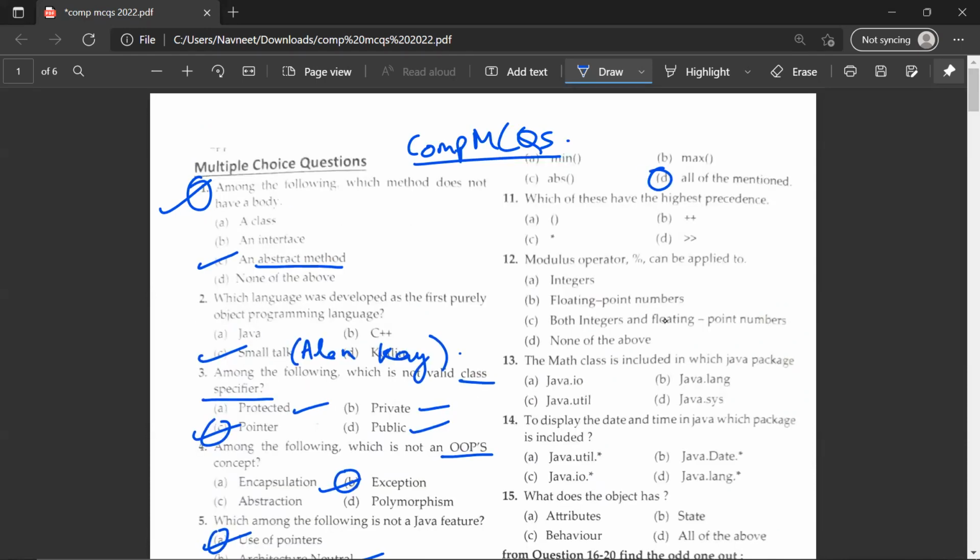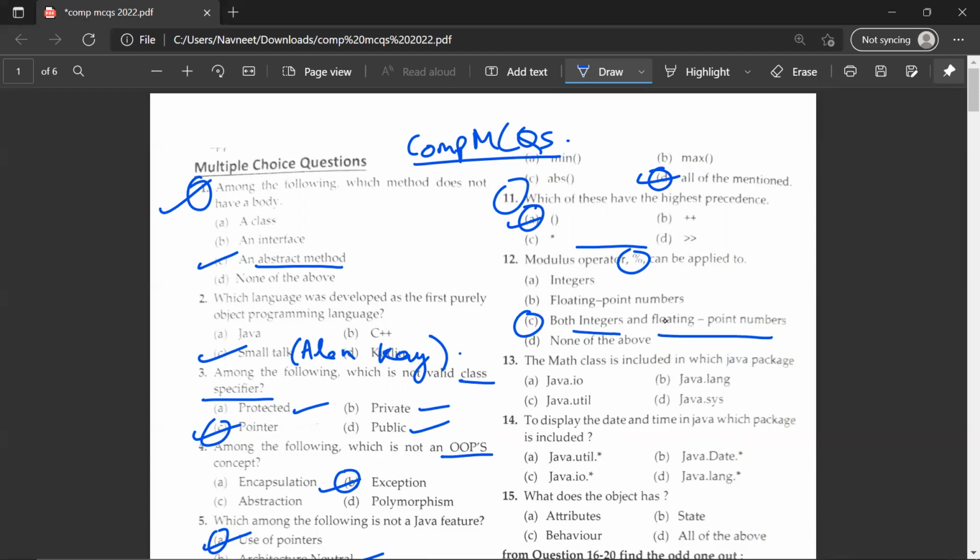Which of the function is a rounding function of the maths class? That would be all of the mentioned, because min, max, and abs take in a value and round it off to the nearest integer. 11th question, which has the highest precedence? The correct answer would be A, because bracket in an equation has the highest precedence.